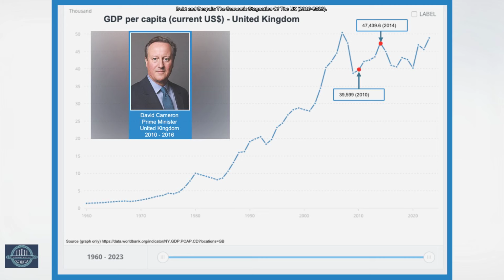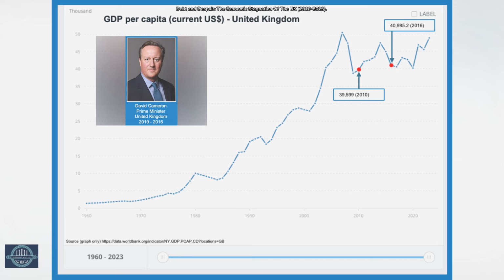In 2010, the GDP per capita increased from $39,599 to a high of $47,439 in 2014. At the end of the David Cameron administration in 2016, the GDP per capita was $40,985. Over the course of 6 years in office serving as Prime Minister, the GDP per capita increased by 3.5%. This was an early warning sign that there were economic troubles ahead for the UK.